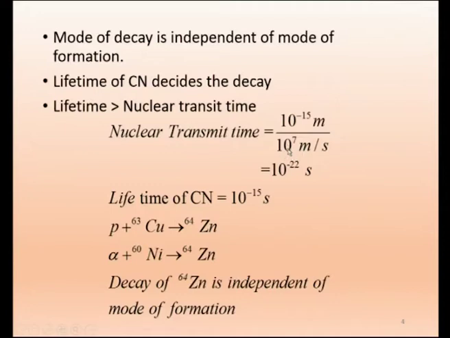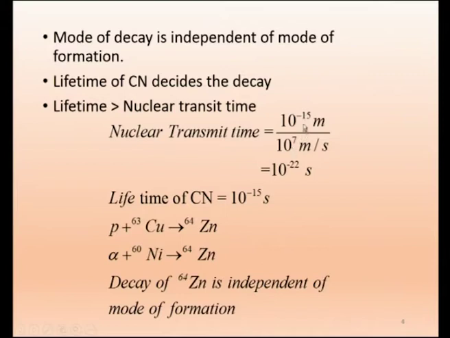And the denominator, this is time, so this is distance by velocity. The velocity with which it may be coming will be about 10 power 7 meter per second. We said the velocity of light is 10 power 8, so here we are writing it 10 times lower. So this is the transit time: the diameter divided by the velocity with which the particle roughly comes, in order of magnitude.